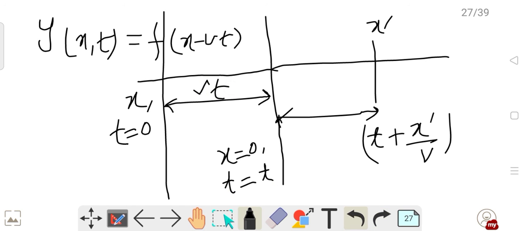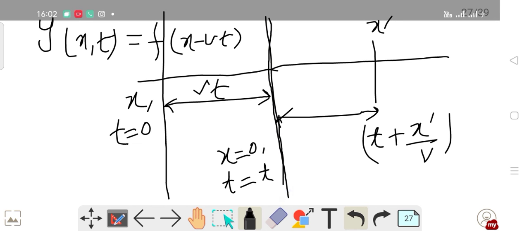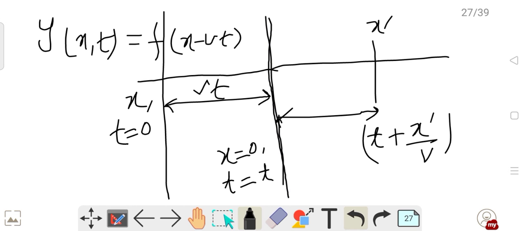This is vt, and this is x equals 0. How much behind in the negative have I gone? vt. So ultimately I will write x minus vt, isn't it? Because this vt is the negative distance we have gone for t equals 0. So the negative sign comes because of the negative side of the x-axis.